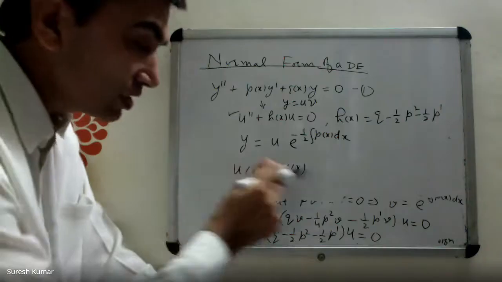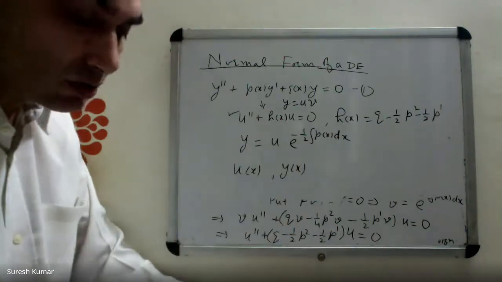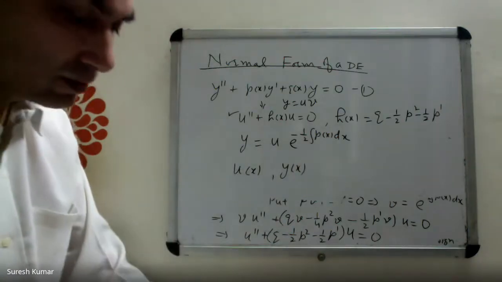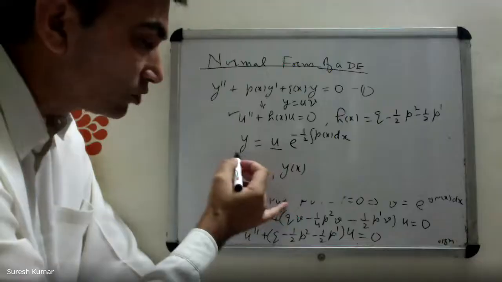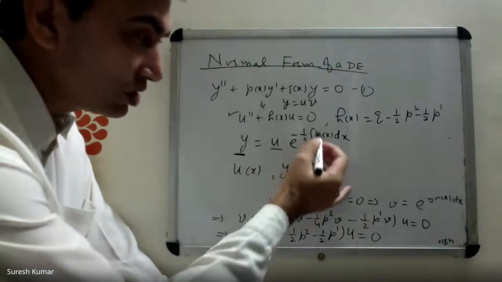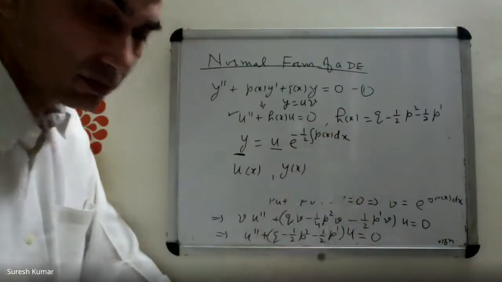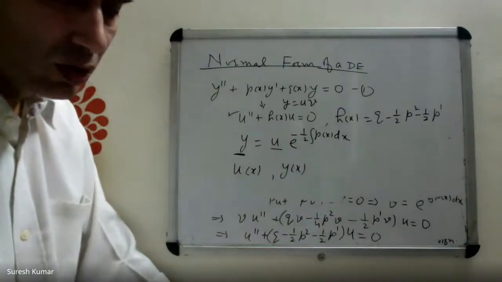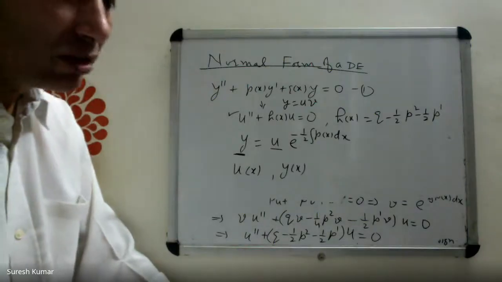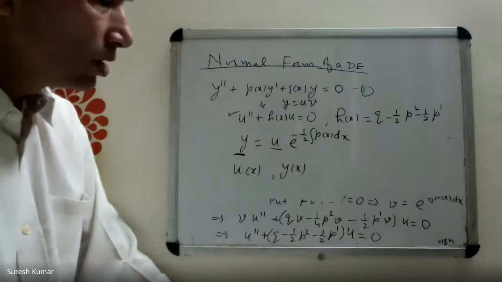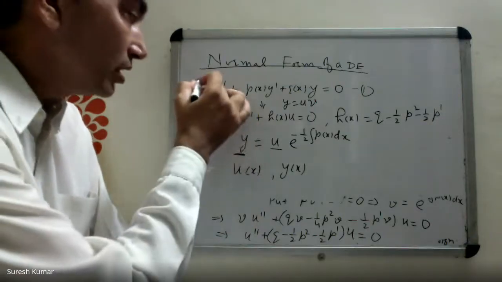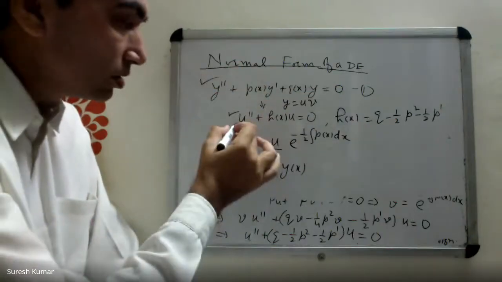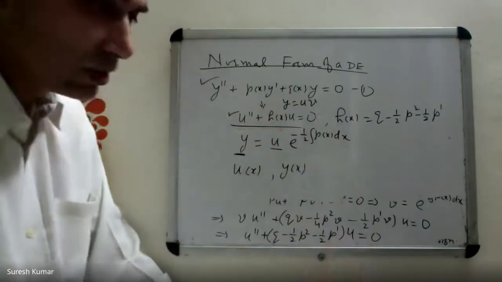Do you think that u(x) and y(x) will have different zeros or the same zeros? Same zeros. The reason is that if u(x) vanishes, y also vanishes, because this factor is never zero. Because we are interested in the qualitative behavior of the solutions through the zeros of the solutions, for studying the solutions of this equation, converting to this equation is fine.